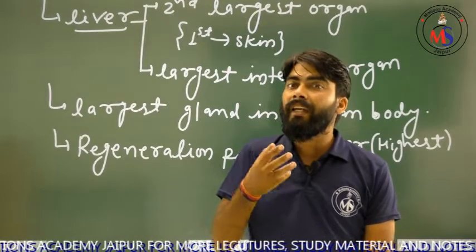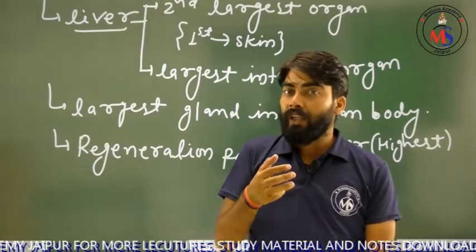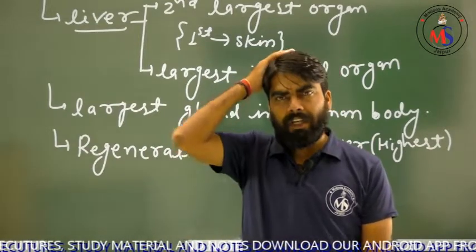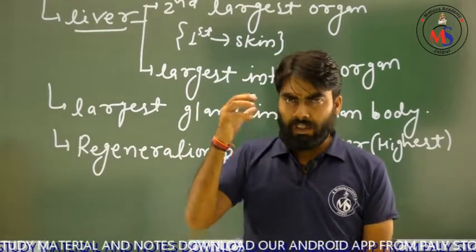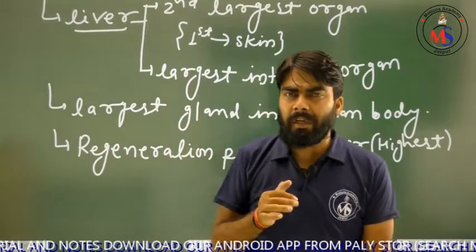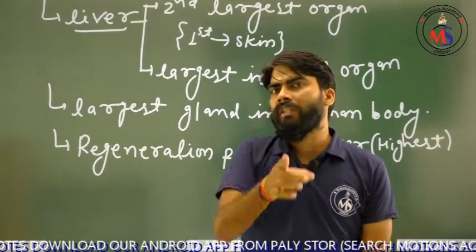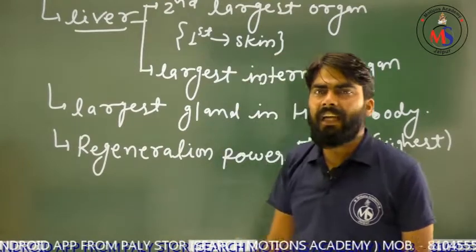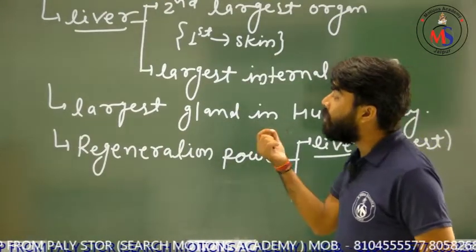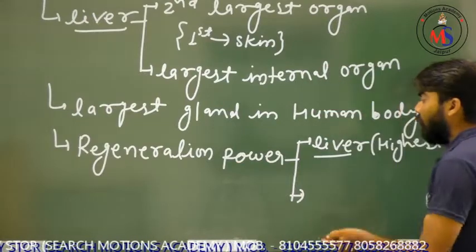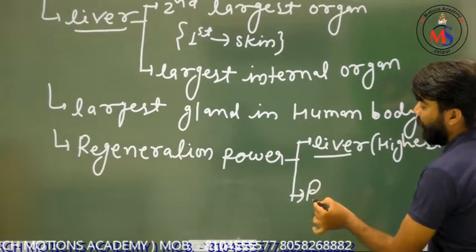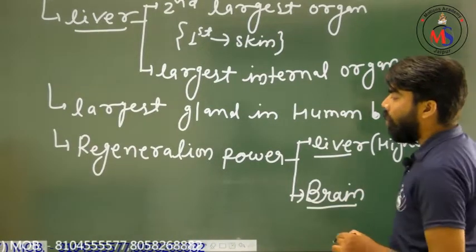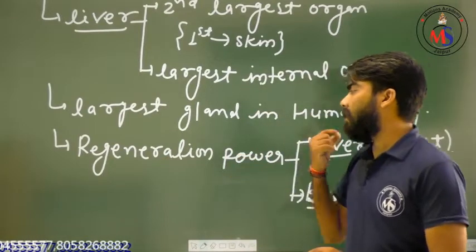So why is the brain so sensitive, and why are we so thankful to God that our brain is so secured, so tightly bound by the bones and by the muscles? Friends, all these questions will be answered by a single phenomenon. The organ with the lowest regeneration power is the brain. You should know that the brain is the organ which has the lowest regeneration power.